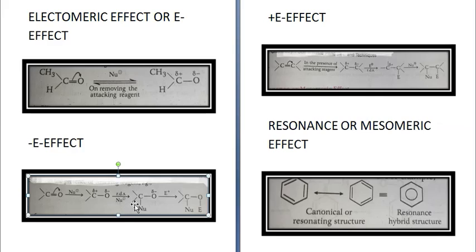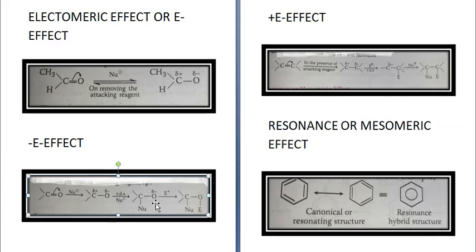In presence of nucleophile, what will happen? Nucleophile will get attached to this carbon because nucleophile is negatively charged and this carbon was positively charged. So this nucleophile will get attached over here and you will get C-Nu,